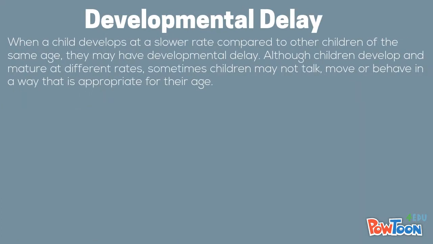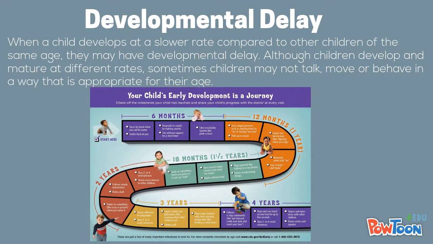When a child develops at a slower rate compared to other children of their same age, they may have developmental delay. Although children develop and mature at different rates, sometimes children may not talk, move, or behave in the way that is appropriate for their age. Sometimes this self-corrects, but for some children, their developmental delay may become more significant over time.